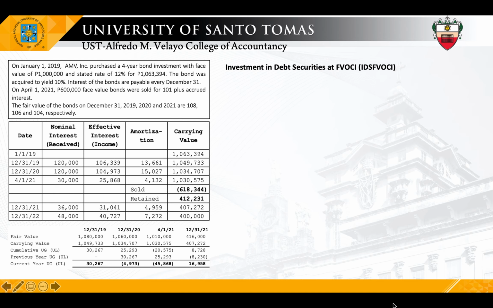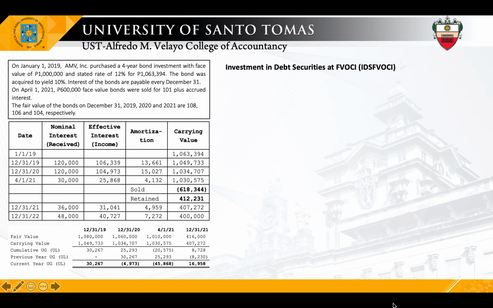Less any UGUL in prior years, you have the current year UGUL. So ito yung gagawa natin ng entry, 30,267. Okay, and then in 2020, so again, fair value less carrying value, you have UGUL cumulative of 25,000 less the cumulative UGUL last year of 30,000. So this year we have UL of 4,000.